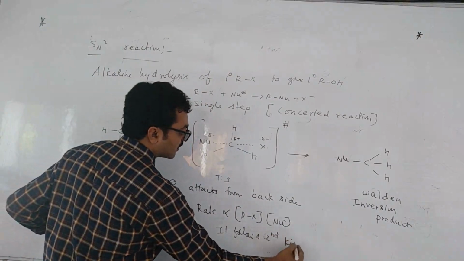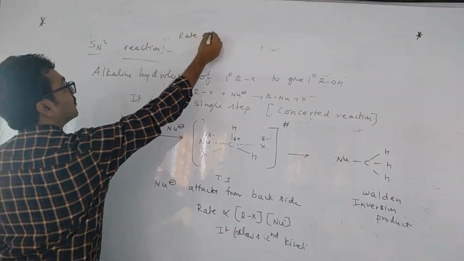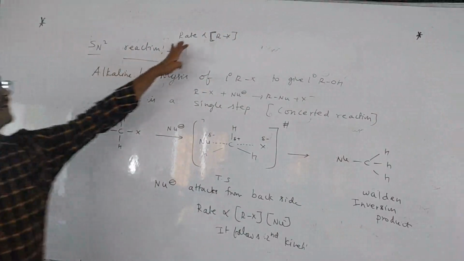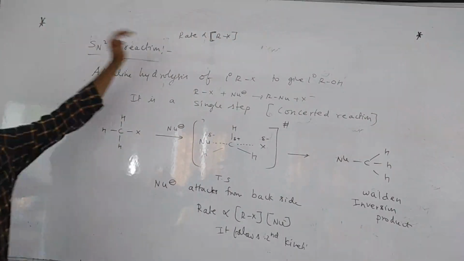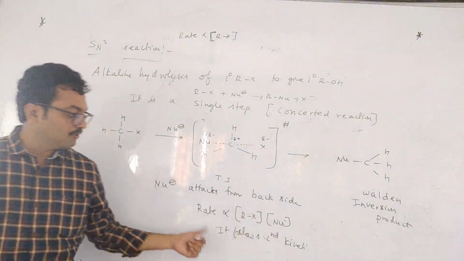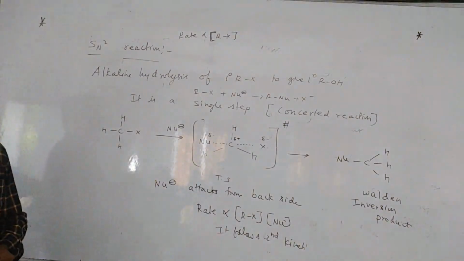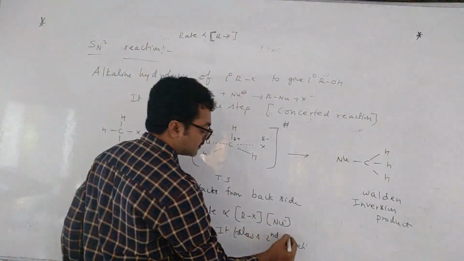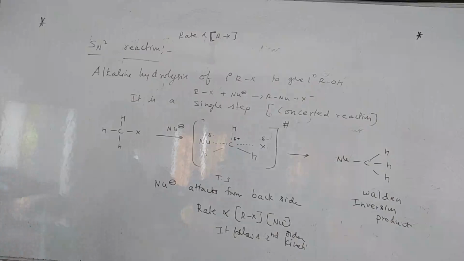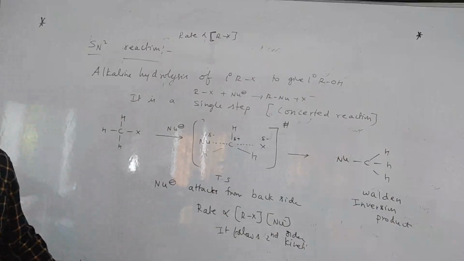There, first order kinetics. Why, children? In SN1 reaction, rate is proportional to only alkyl halide concentration, because the slow step involves only the alkyl halide. That is first order kinetics. This is second order: rate is proportional to both the concentration of the alkyl halide and the nucleophile. In chemical kinetics, wherever a first order reaction is mentioned, you can say SN1 reaction, and wherever second order is mentioned, you can say SN2. Examples.